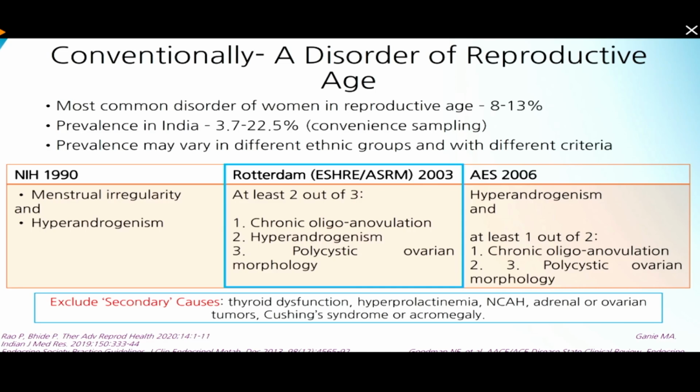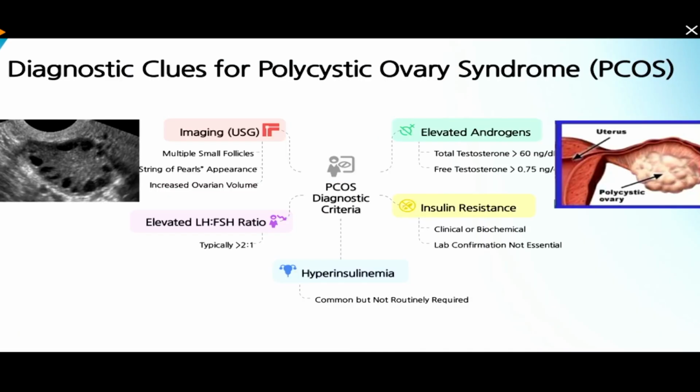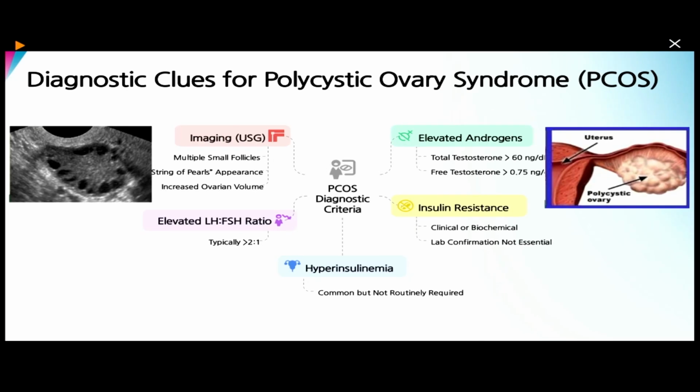However, there can be secondary causes of PCOS also, which have to be looked at, that is thyroid dysfunction, hyperprolactinemia, non-classical CAH, adrenal or ovarian tumor, Cushing syndrome or acromegaly. These are PCOS mimics. So these are the diagnostic clues. On ultrasound you can get a classical string of pearls appearance with increased ovarian volume and multiple small follicles. Elevated LH to FSH ratio, typically more than 2:1. The total testosterone level in your biochemistry will be more than 60 ng per dl, or free testosterone more than 0.75 ng per dl. And of course, we will have acanthosis and other clinical markers of insulin resistance.